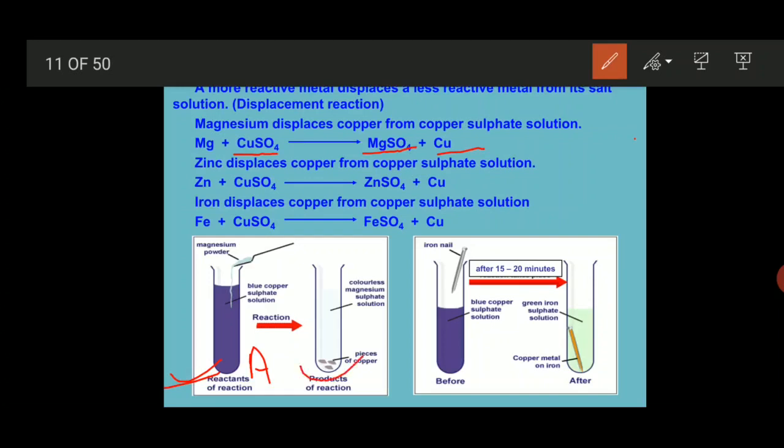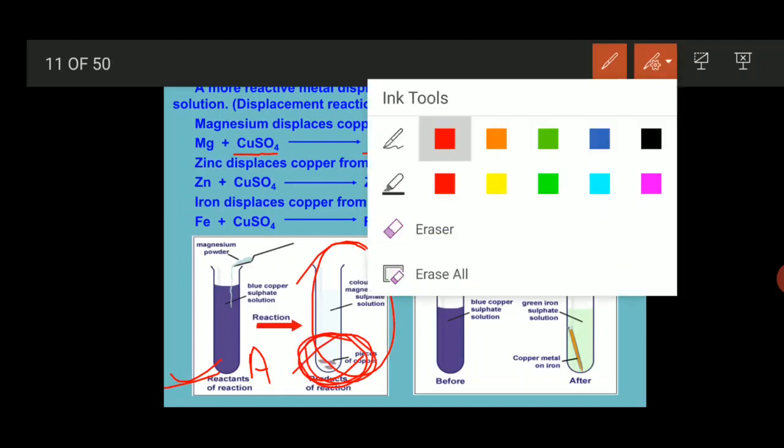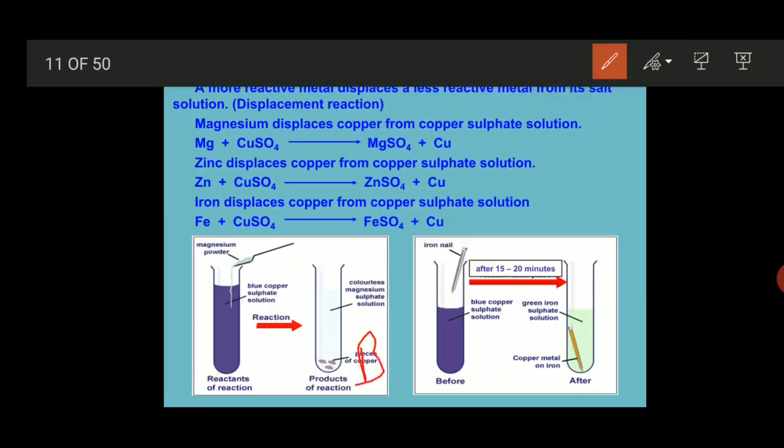This shows that a displacement reaction takes place: magnesium took the place of copper and formed magnesium sulfate solution, and copper pieces are collected at the bottom of the second beaker, which is beaker B.